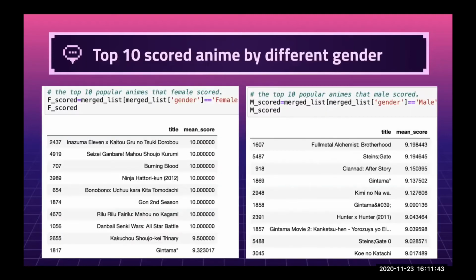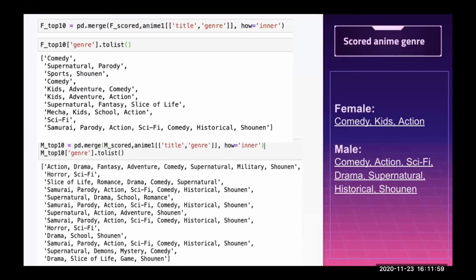Since we got score and gender, I list the top 10 scored anime names based on gender. The left one is the top 10 for female and the right one is the top 10 for male. Then I extract the genre names of those top 10.